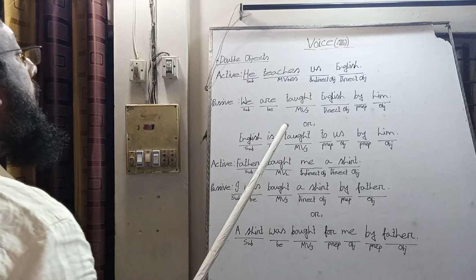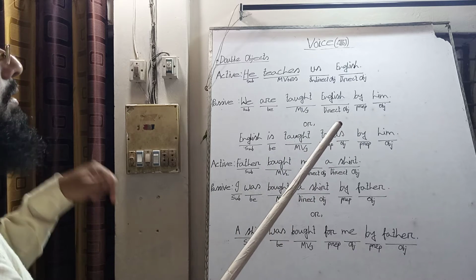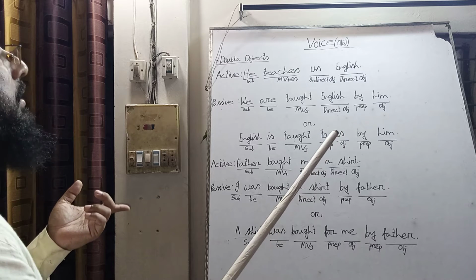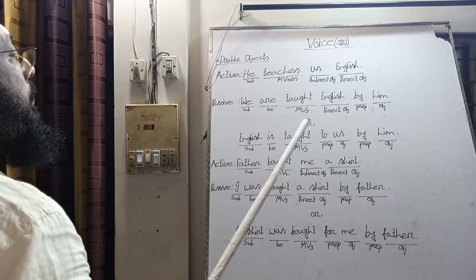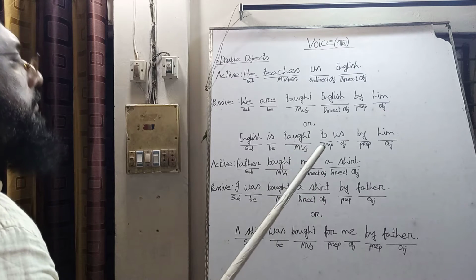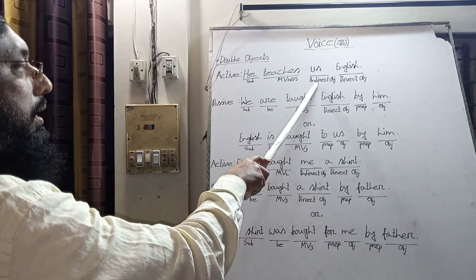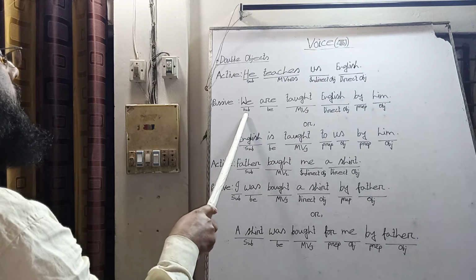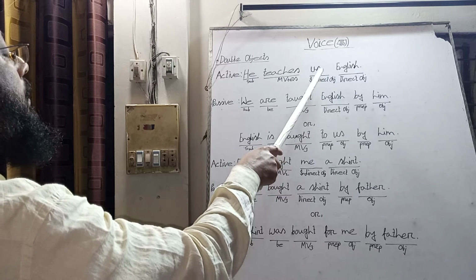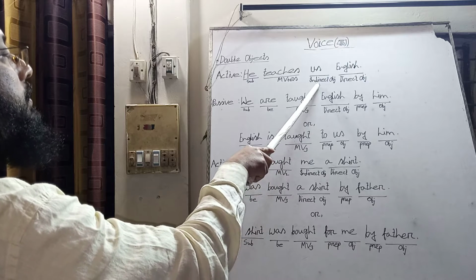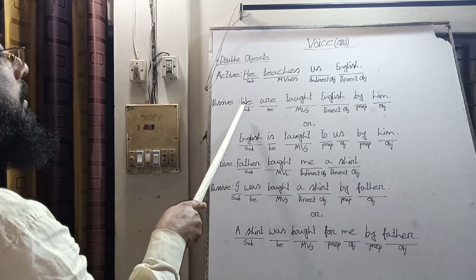So according to the rules, when we find double objects in a single sentence in active voice and we change from active to passive, we normally bring the indirect object into the subject of the passive voice.